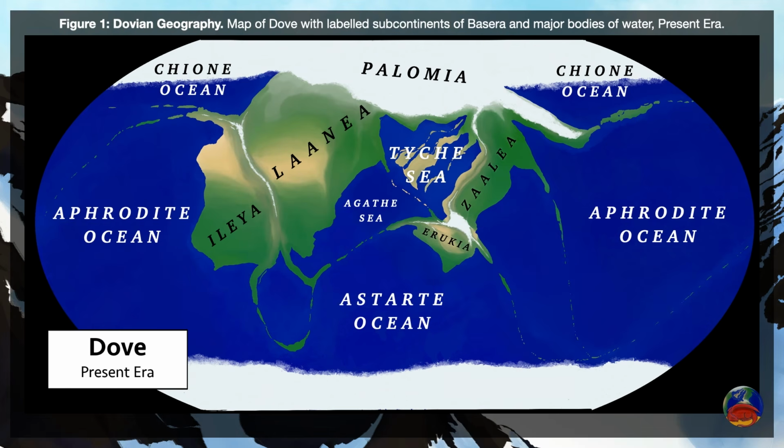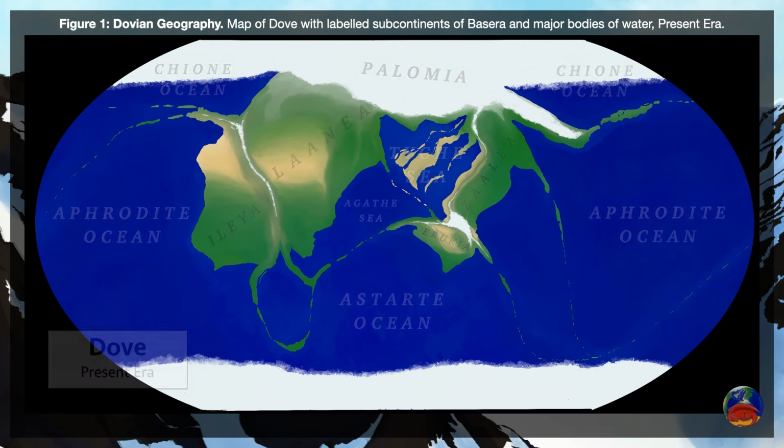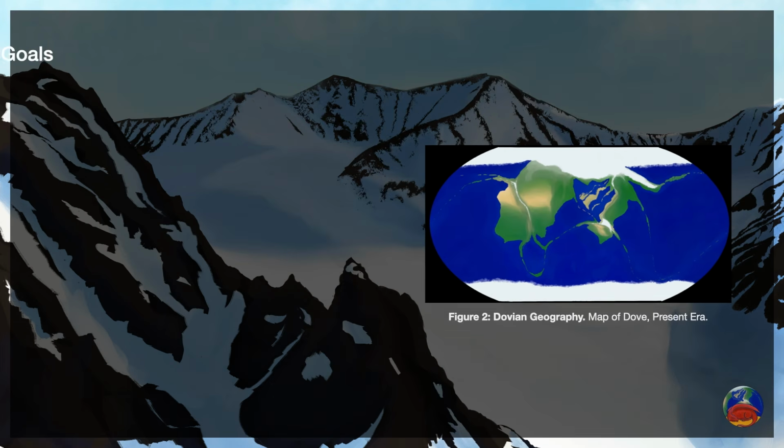Before breaking out Photoshop or booting up GPlates, I set aside some time to brainstorm goals for the physical geography and sketch the land masses and geographical features of the present era. I'm going to share a list of those goals that I had for the physical geography of Dove.